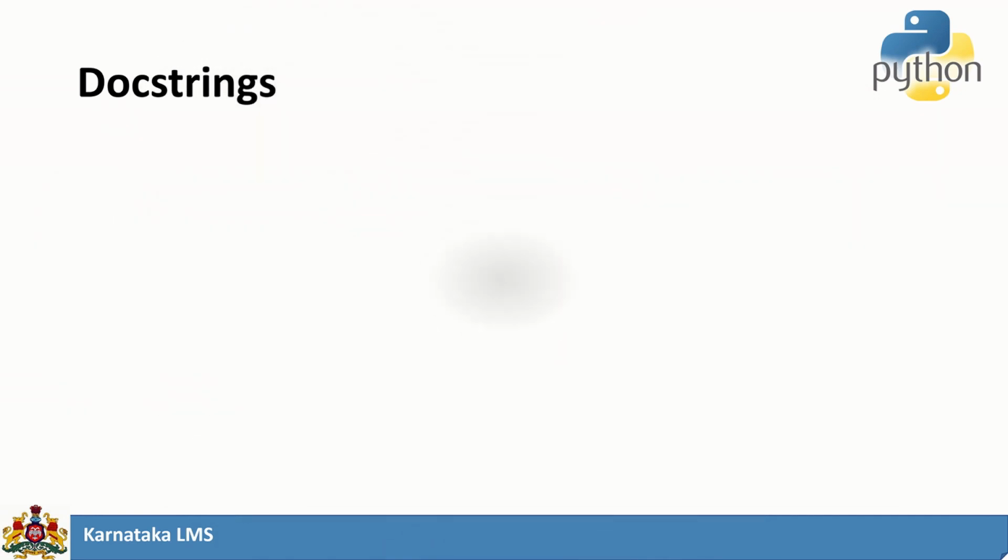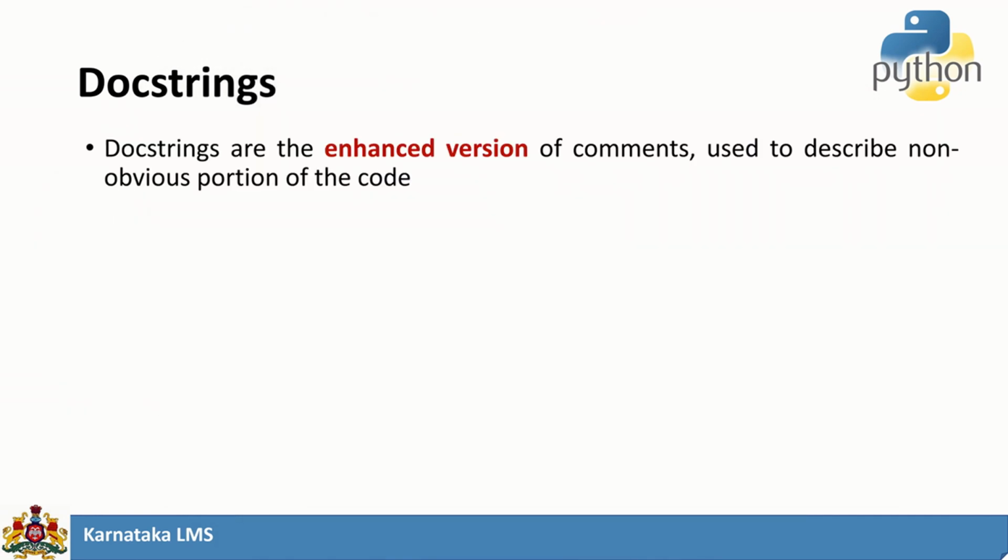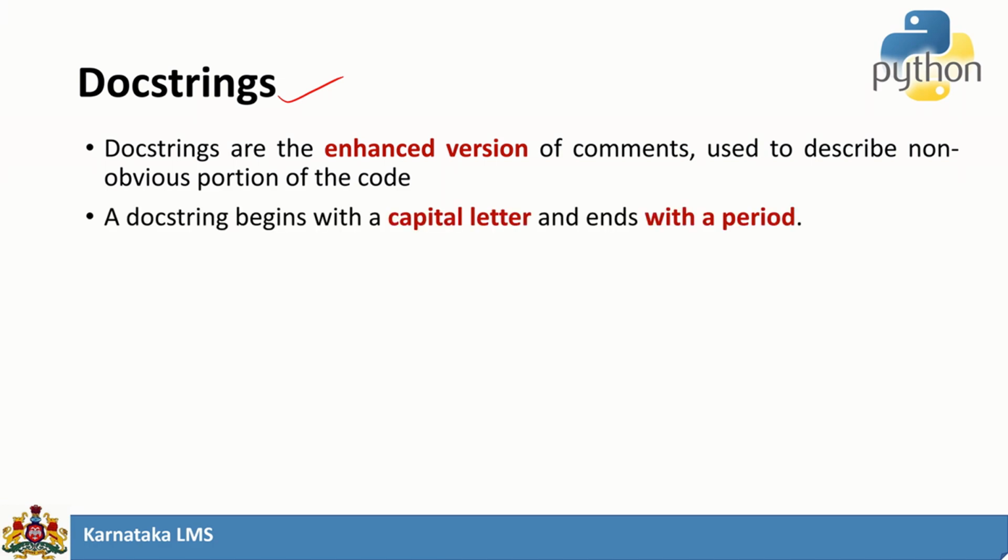In Python, there is a special category of comments, or we can say an enhanced version of the comment. We call it doc strings. Doc strings are used to describe some non-obvious portion of the code, or I can say they give some details about a particular code we have generated.